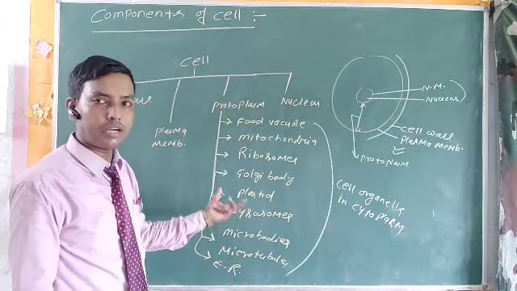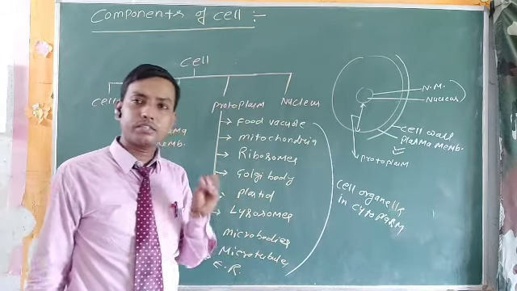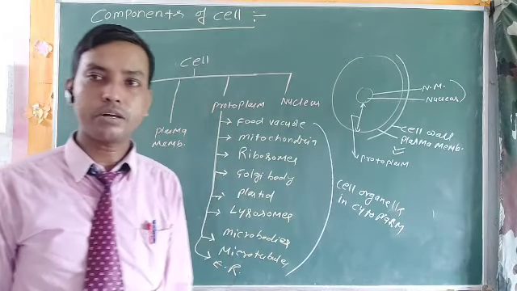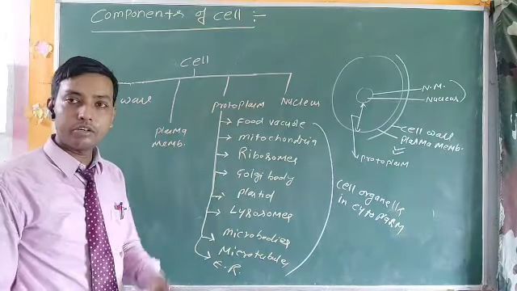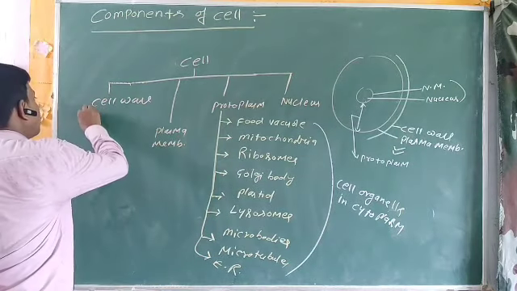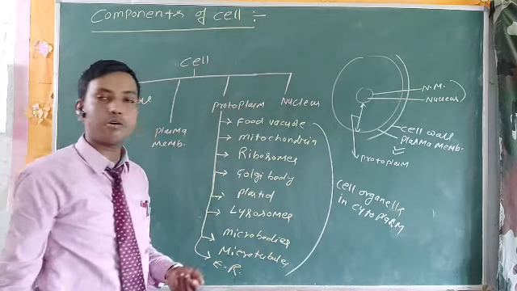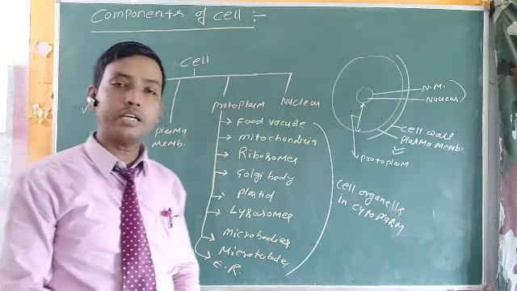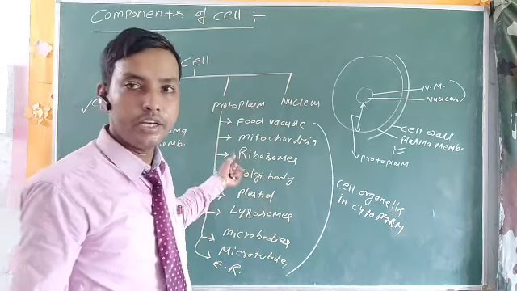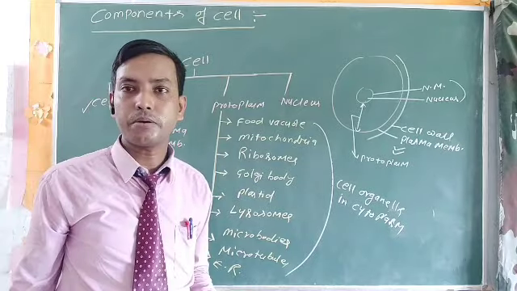One by one I will describe according to it may be the increase. So every cell organelle I will cover in a different video lecture. But first of all, in this video lecture, let me introduce you to the cell wall, that is about this topic. And later the plasma membrane, and one by one I will describe the food vacuole, mitochondria, ribosomes, Golgi body, endoplasmic reticulum, etc. Now back to erase the board in order to understand the concept of cell wall.